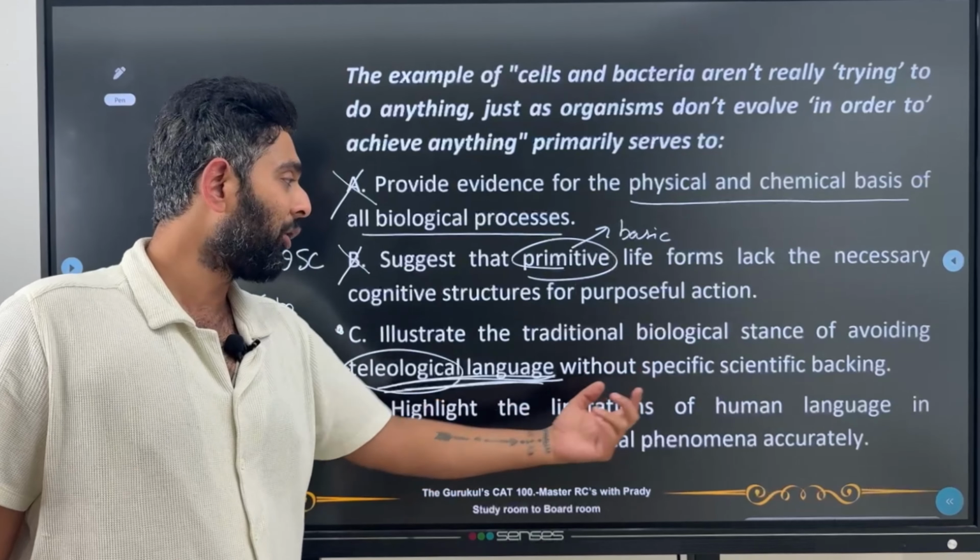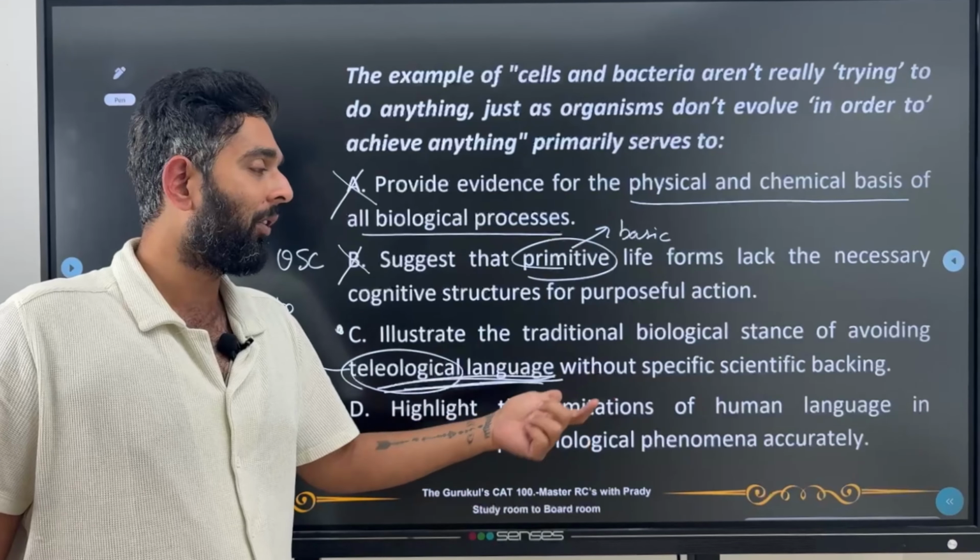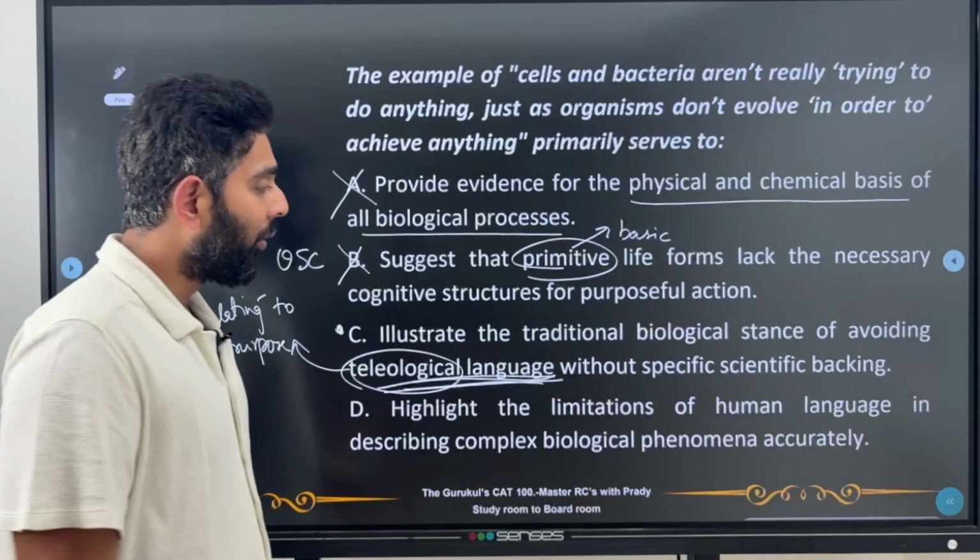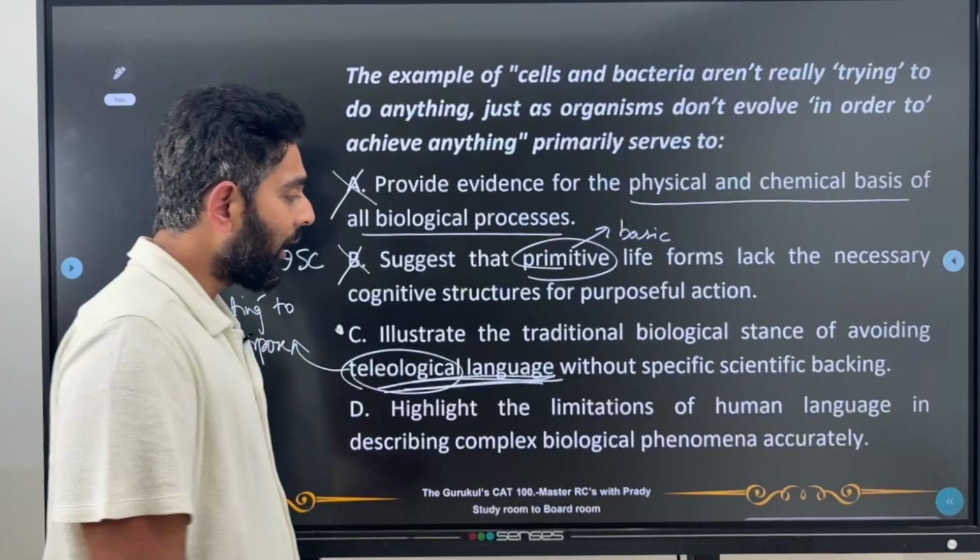Highlight the limitations of human language in describing complex biological phenomena accurately. Again, over here, there were no limitations in human language, okay? The definition in itself was not there, and the backing. Without having a proper scientific theory, we could not have concluded anything. That was the thought process at the previous time. So I can remove D. The best possible answer now becomes C.